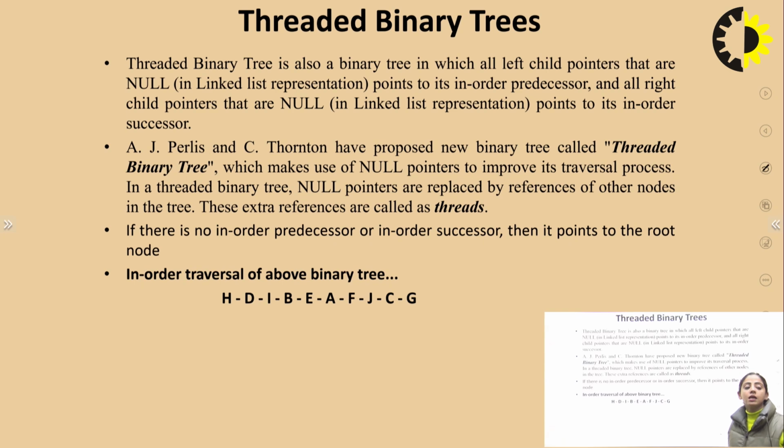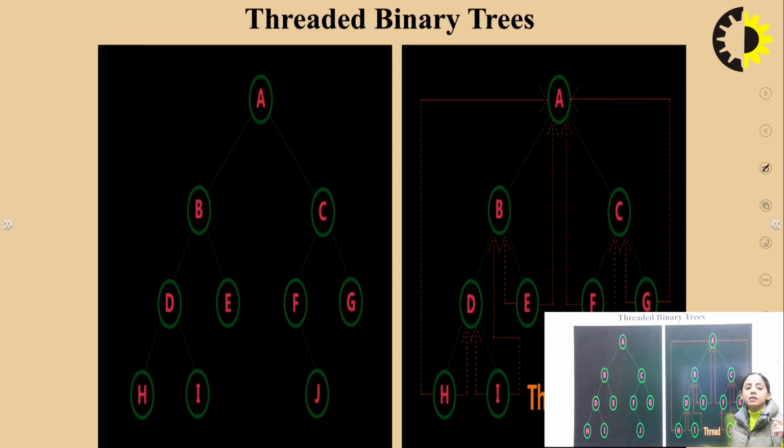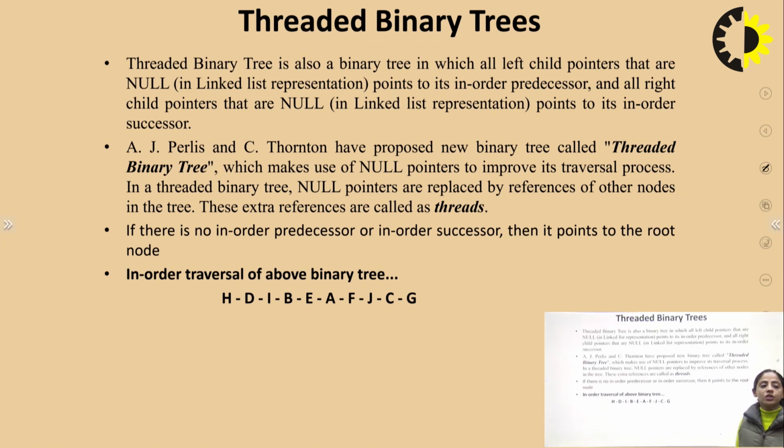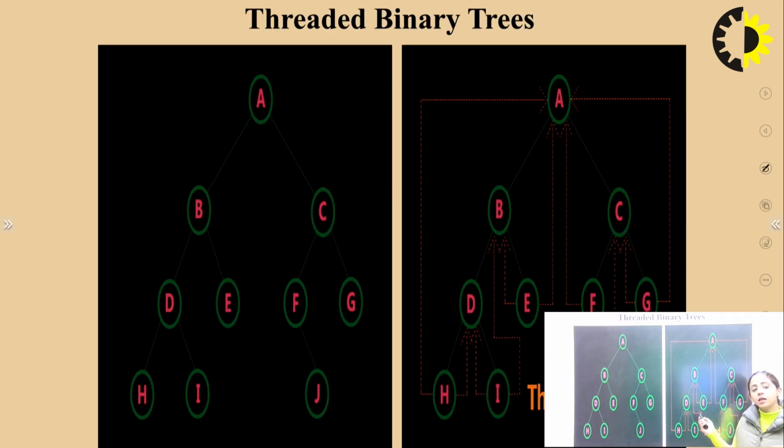Similarly, H has a successor D, right? And I. Here you can see that H is pointing to D. Okay. Now, similarly, let's look at F and G. F has a successor J and predecessor A, right? So, F will point to its predecessor A as well as to its successor. Similarly, G will point to C as well as to its successor A. So, this is how a binary threaded tree can be represented.